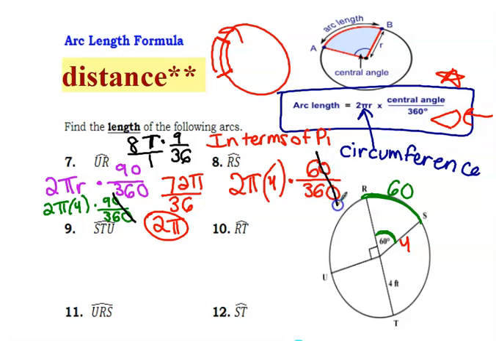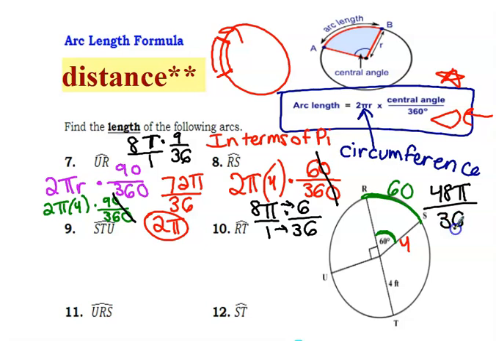Again, if you notice, I can cross out those zeros, make it a little bit easier. I have 8 pi times 6 over 36, and then I multiply 8 times 6 together, which would be 48 pi. And I just bring the pi along for the ride over 36. And now let's see if I can reduce this. So 48 over 36, I can reduce that to 4 over 3 pi. So that is that one, 4 over 3 pi. There we go, setting them up and solving. All right, now let's try 9 and 10. I'll set it up and then you solve, and then 11 and 12 we'll kind of talk it out too.